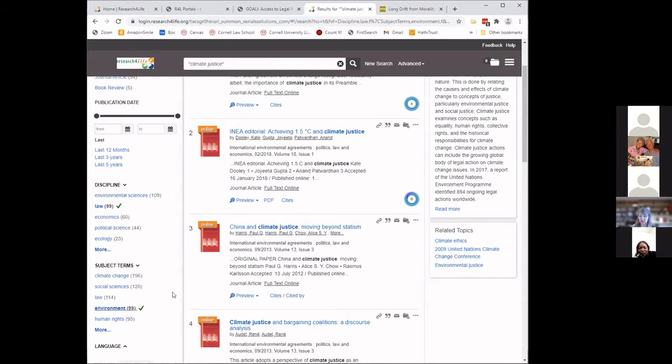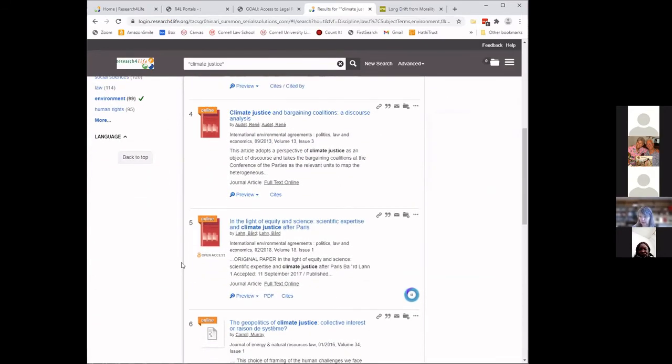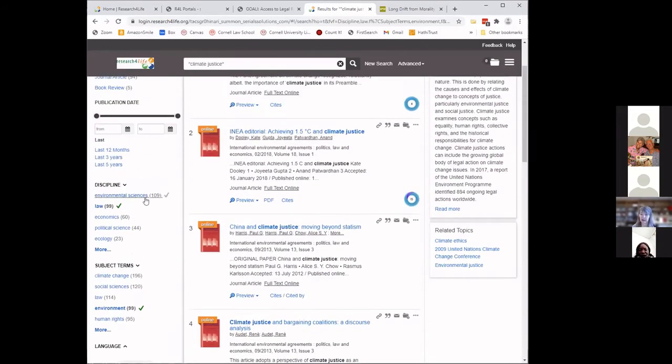Now, the thing to remember about subject terms and disciplines, I mentioned these are metadata. These are terms that have been applied by the publisher to the article. There may be some articles where the publisher has not applied any metadata, in which case I have to keep in mind that I'm not going to be seeing those particular articles when I do this kind of narrowing. And if I'm concerned about that, I might want to try doing some more keyword searching to pick up those other articles. But to start out with, what I really want is to be focusing on the items that have these metadata applied to them, or tags, you can think of them as, law and environment.